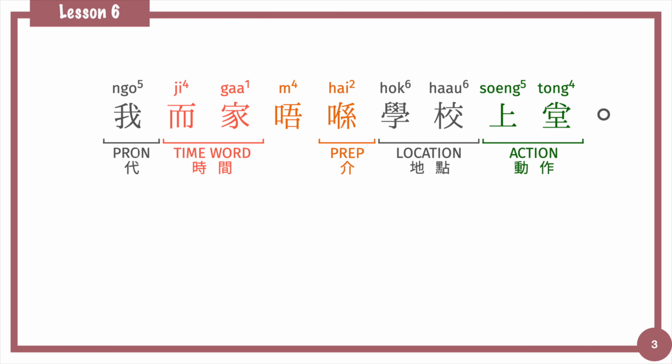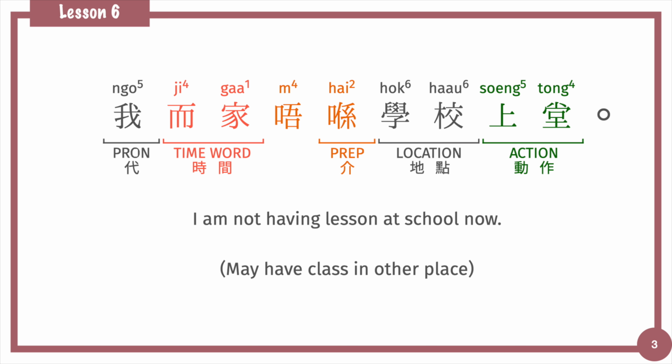For example, 我依家唔喺學校上堂. The negative word is put in front of 喺, so we are negating the location. I'm not having a lesson at school now. That means I may have class in other places.